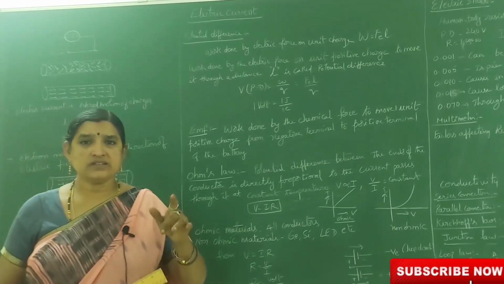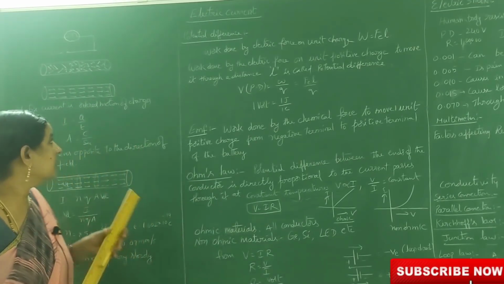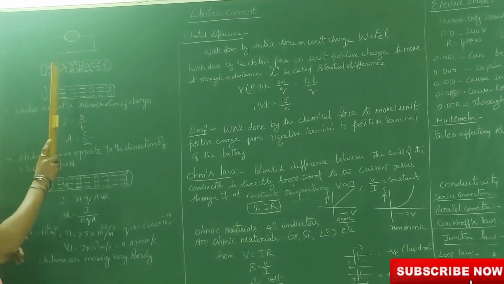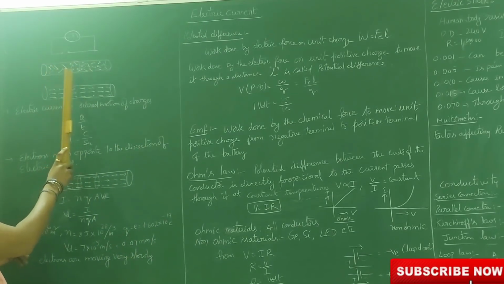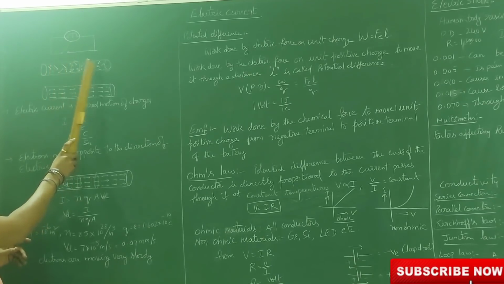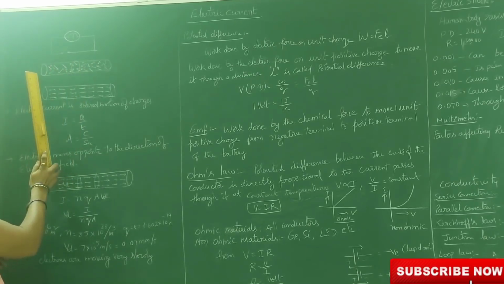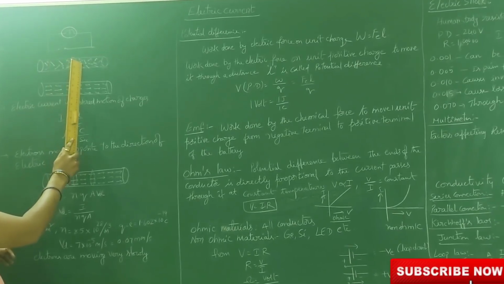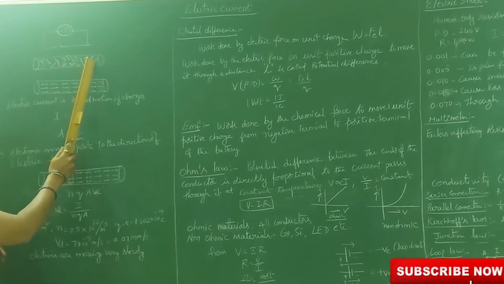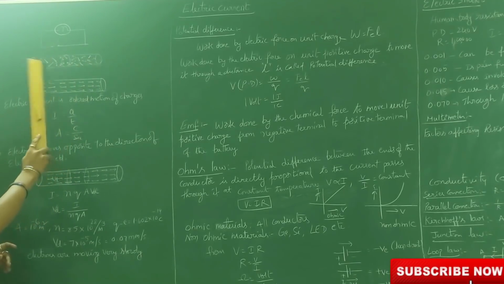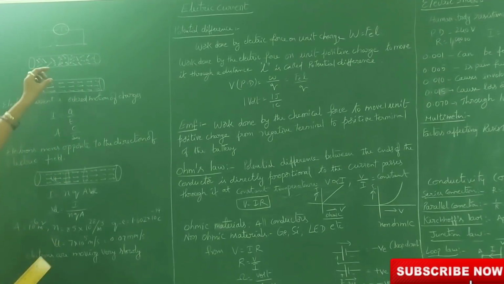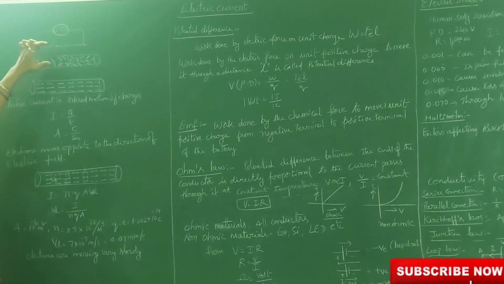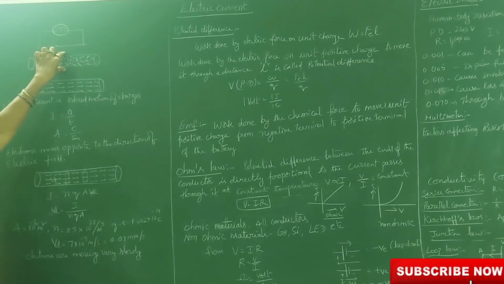But when the circuit is open, at any cross section the number of charged particles moving in one direction is equal to the number moving in the opposite direction. So there is no net charge flow at any cross section in an open circuit.